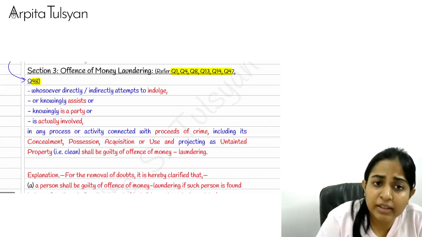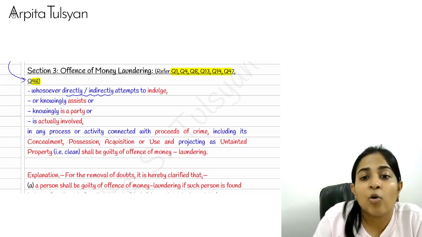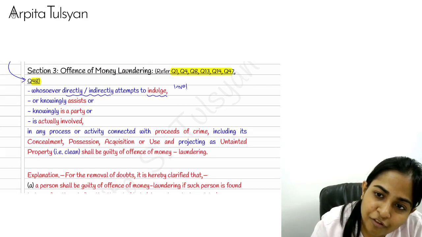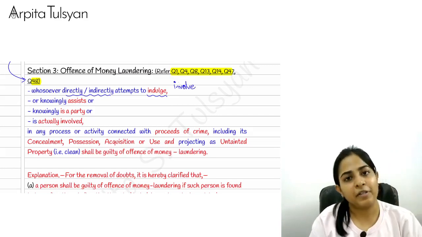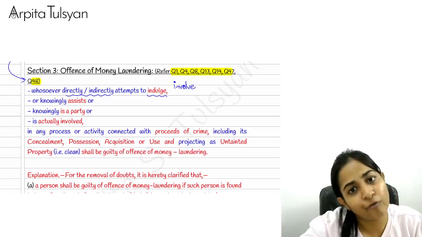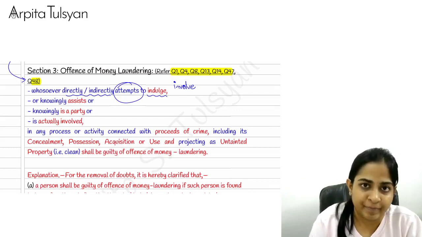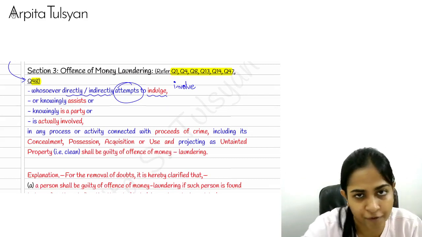Now, any person whosoever who directly or indirectly attempts to indulge, meaning to get involved. Any person who is directly involved, or indirectly involved, or who tries to get involved in this offense of money laundering.